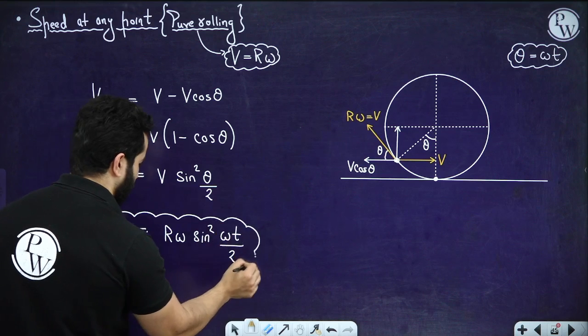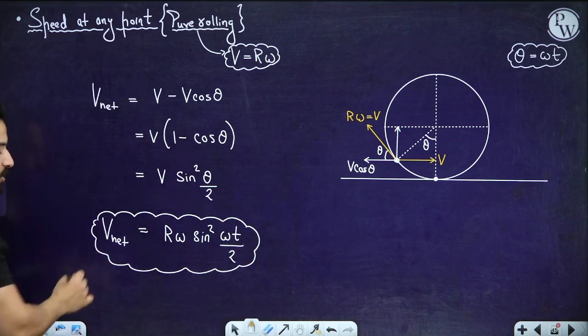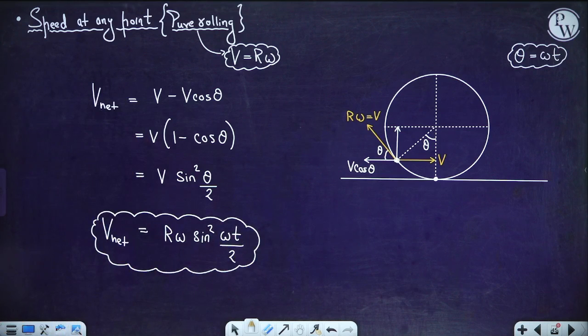If you know time, you can find out the speed. So instead of solving numericals, I have already derived this formula for all of you. Now you can just substitute the value and find out this thing, right? Hopefully everything is clear till this point.